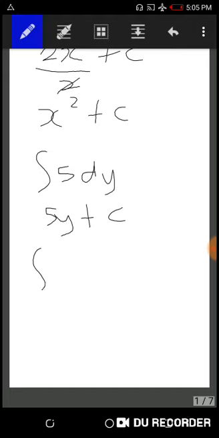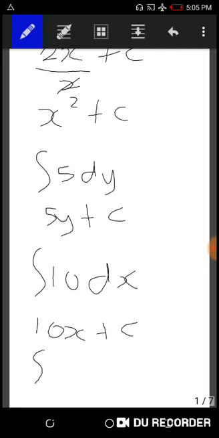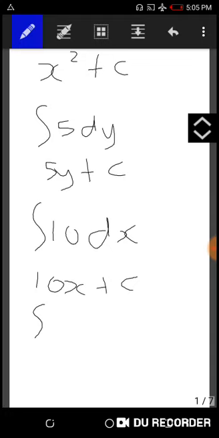Okay, if we integrate 10 with respect to x, what will the answer be? Well, you guessed it. The answer will be 10x plus c. How about when we want to integrate 1 with respect to x?